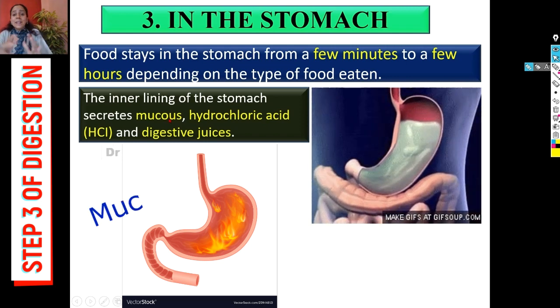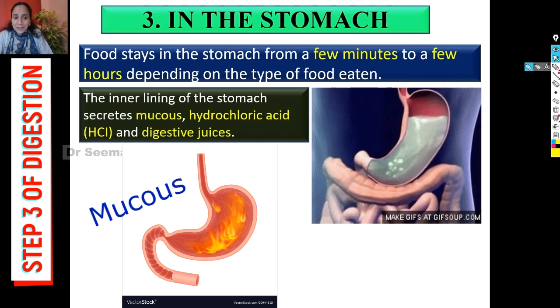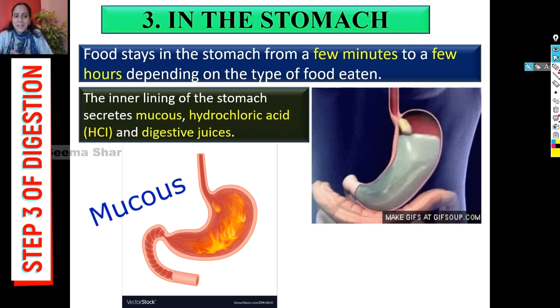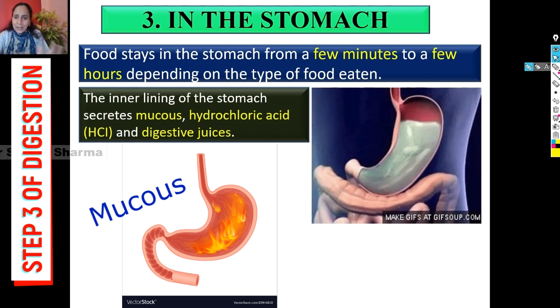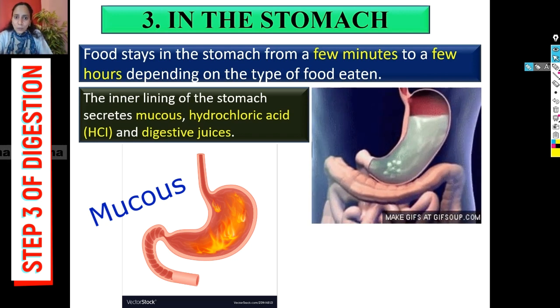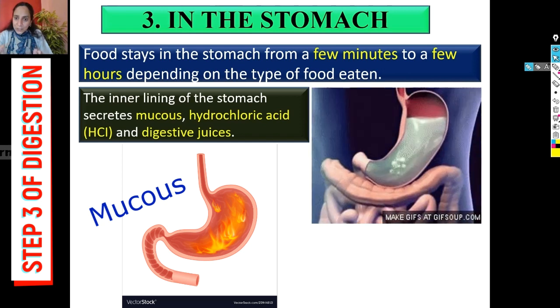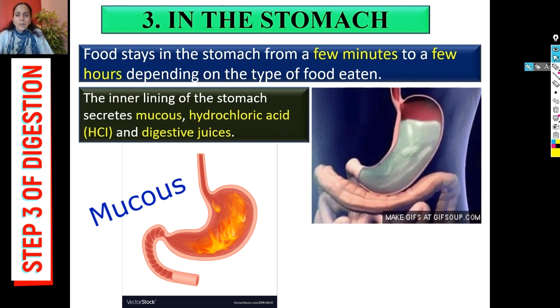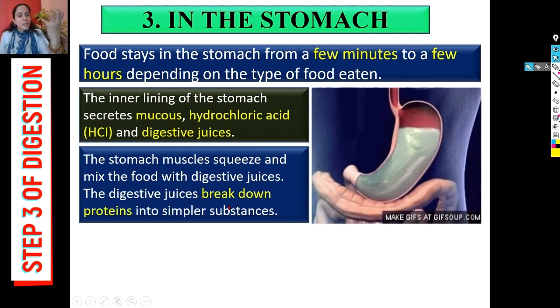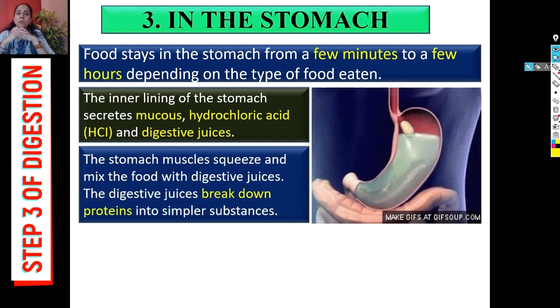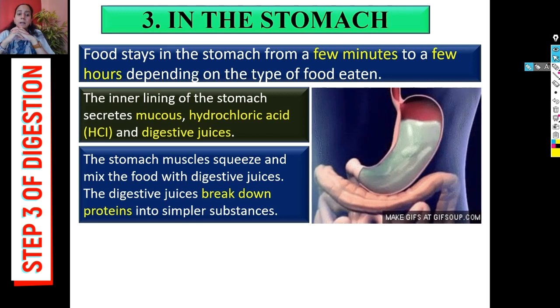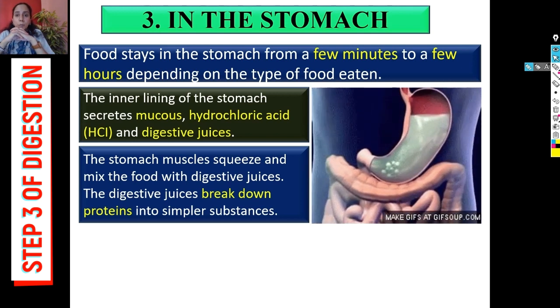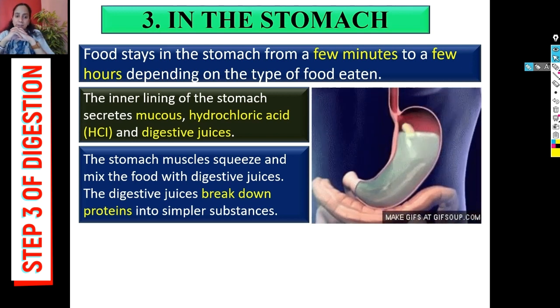Mucus. There are certain cells in our stomach. They secrete some sticky material, mucus, and it is trickling down throughout the inner wall of the stomach, and it is shielding the inner lining of the stomach. The stomach muscles squeeze and mix the food with digestive juices. Digestive juices break down the protein into simple substances.